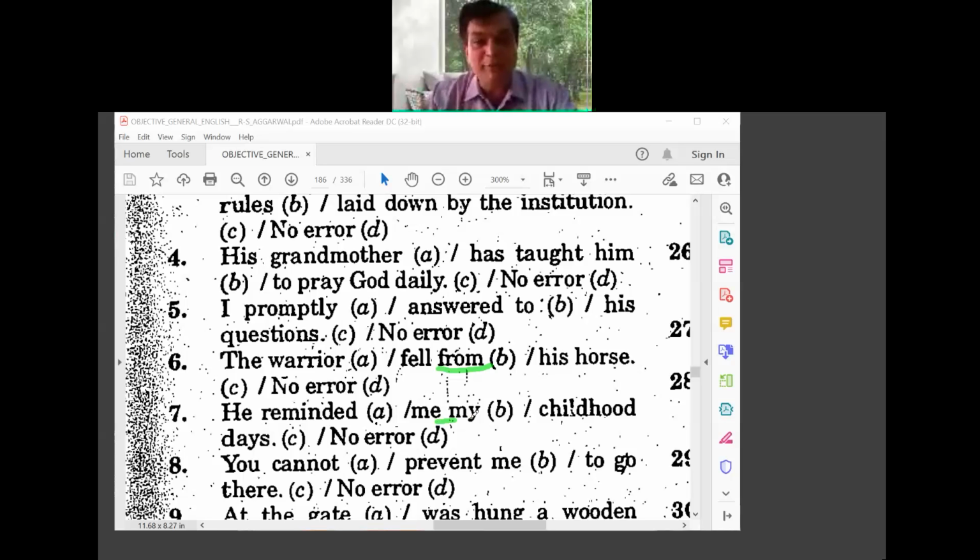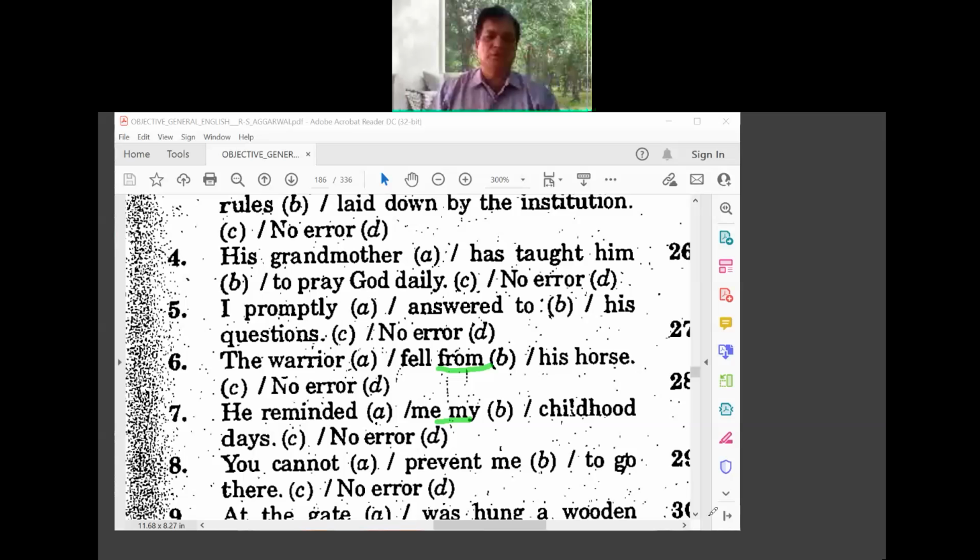So all these are prepositions what we are looking for. So prepositions are very, very important. He reminded me, reminded of, accused of. So reminded me of. So with remind, what we use usually is of. But he remembered me, in the case of remembered. But here he reminded me of my childhood days.